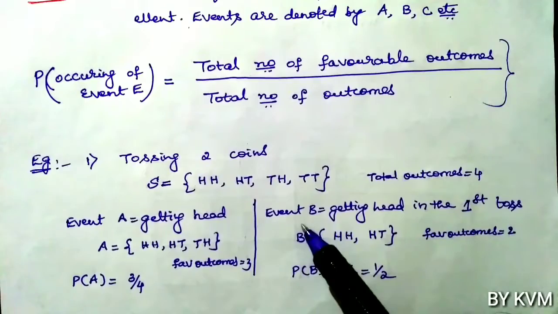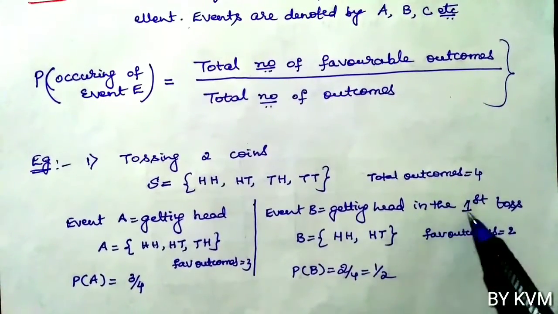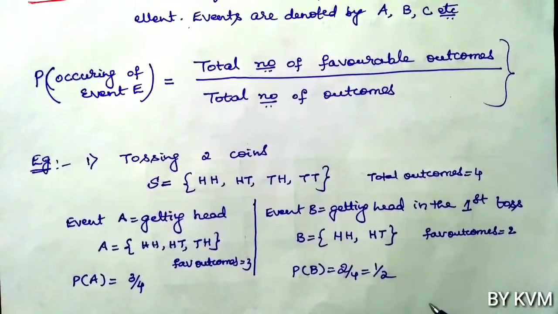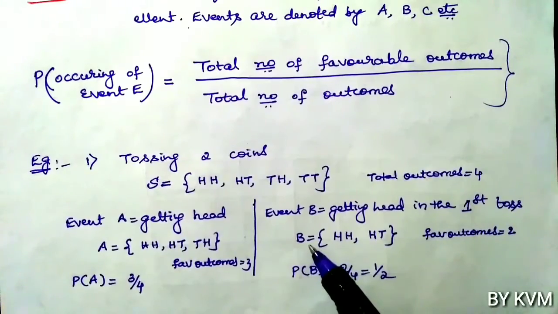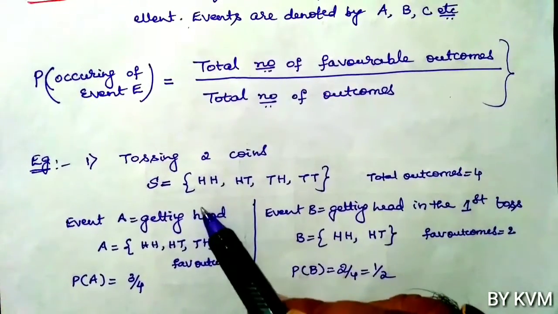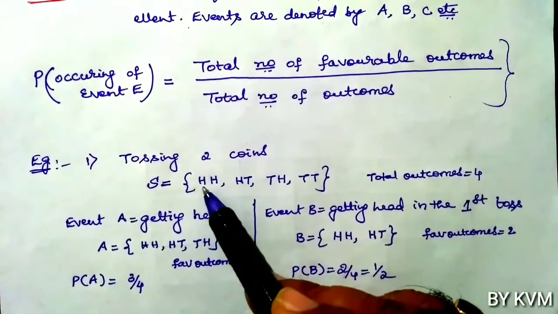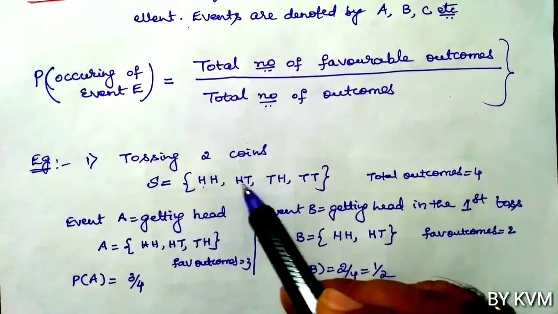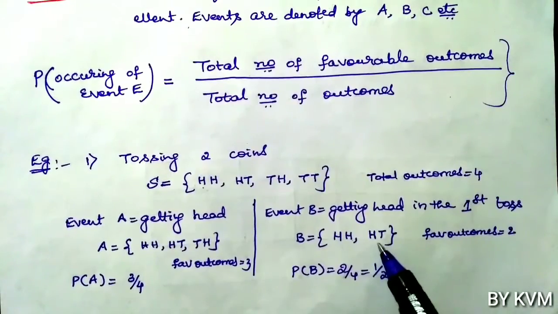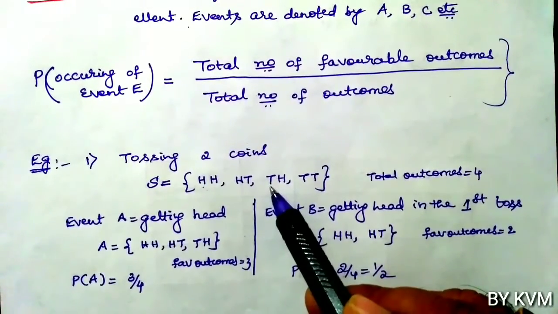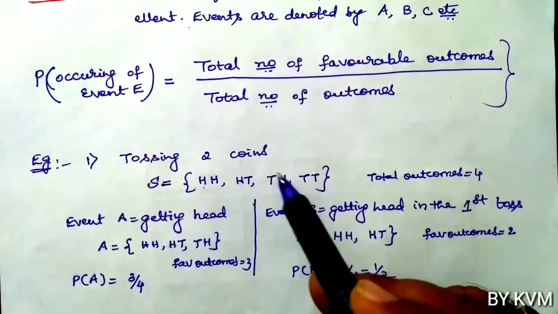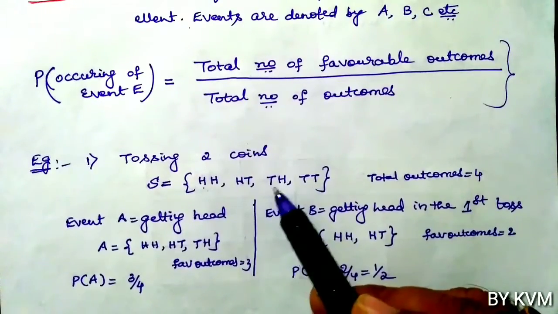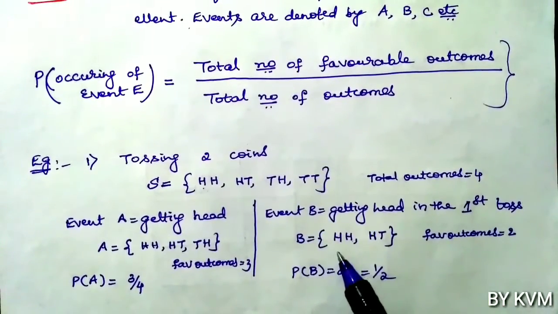Similarly, let us take event B, getting head in the first toss. To get head in the first toss, the first outcome is H and H, then H and T. Here TH doesn't come, we should not consider TH because we are getting head the second time.